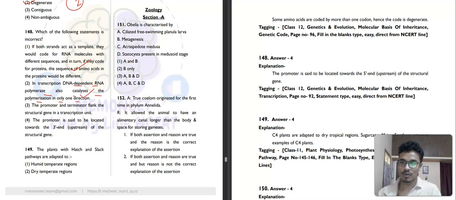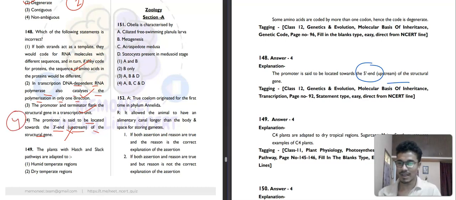Correct. Then the promoter and terminator flank the structural gene in transcription unit. This is also correct. The promoter is said to be located towards 3' end upstream of the structural gene. This is not the correct one. Okay, the promoter is said to locate on the 5' end upstream of the structural gene. Fourth option is the correct.